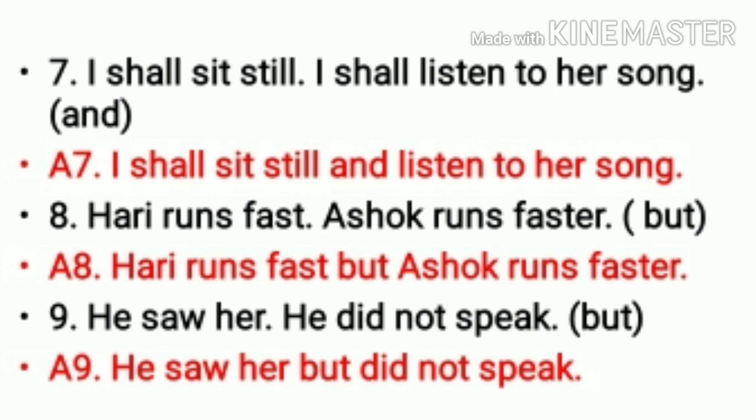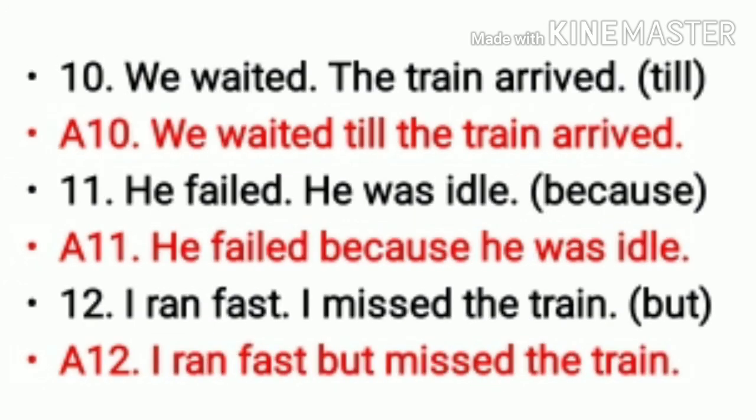Again we need to join it with but. So your answer 9 will be he saw her but did not speak. Tenth one: he waited, the train arrived. Till is given to us in the bracket and we join it like this. We waited till the train arrived.